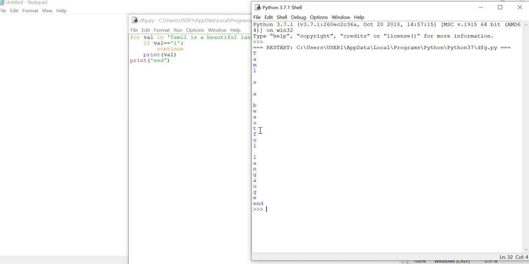So whenever you give the particular condition, it will skip the particular character, or whatever we specify in the particular sequence, it automatically skips it and afterwards returns all the rest from the sequence. So this is the example for the continue statement in Python.